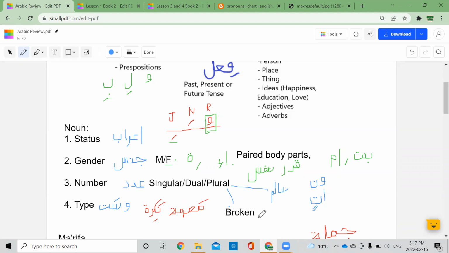We covered this in detail in book 2. Duals we haven't come to yet, but inshallah we will later on. So far we've done status, gender, and number. The last one for nouns is wasat, which means the type. Is it ma'rifa or nakira? So you can either call it proper nouns, common nouns, or the more correct terminology will be definite. Ma'rifa are definite, and nakira is indefinite. So definite and indefinite nouns.